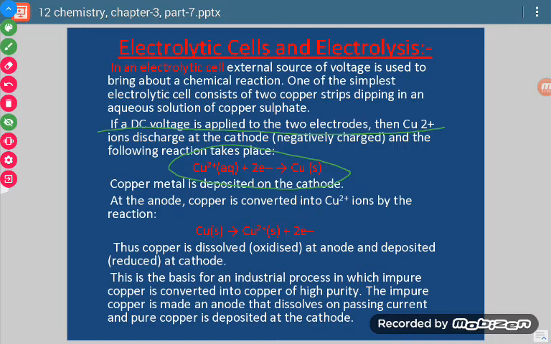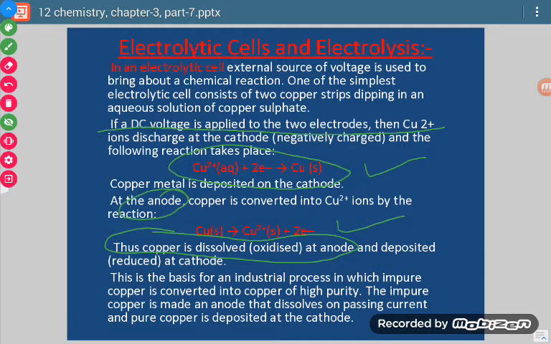At the cathode, this reaction will occur. This is a reduction reaction. Similarly, at the anode, this reaction will occur. This is an oxidation reaction. The copper which is acting as the anode gets dissolved, meaning it undergoes oxidation.